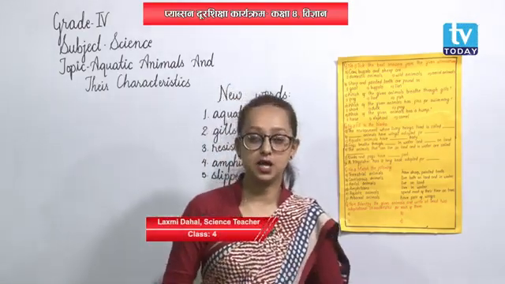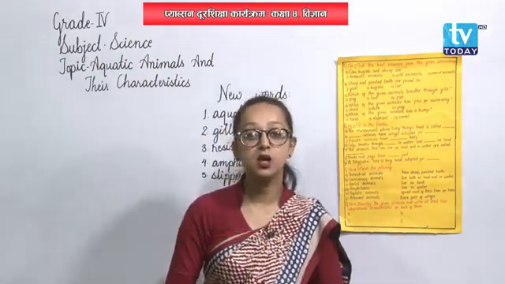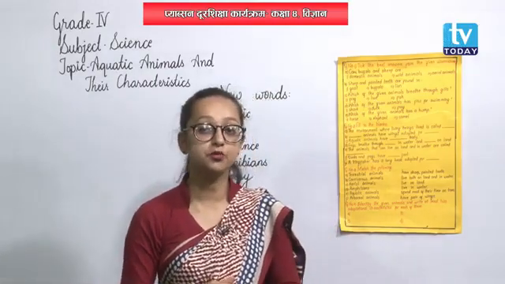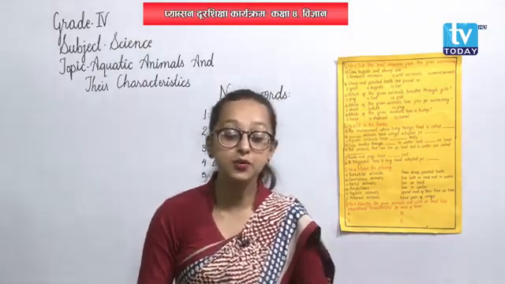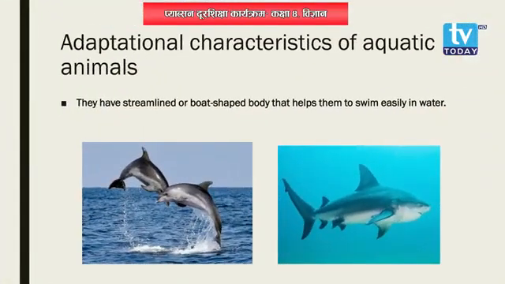Now, let's discuss the adaptational characteristics of aquatic animals, alright? The first one is a very common point that we have been learning. That is, aquatic animals have a streamlined or boat-shaped body. Their body is narrow like a stream and boat-shaped. Why? It helps them to swim easily in water. Such a body structure, boat-shaped or streamlined, helps them to swim easily in water.